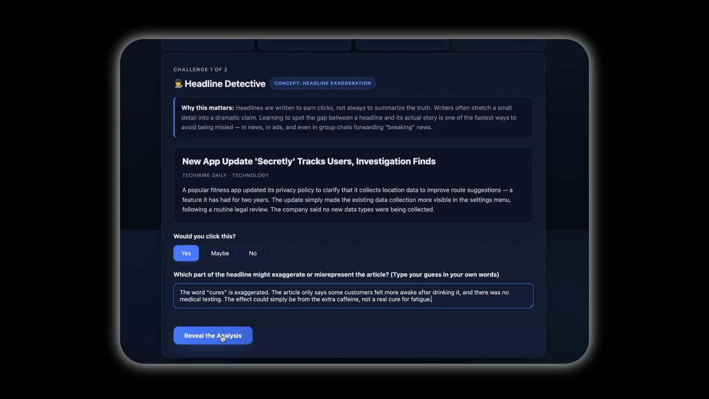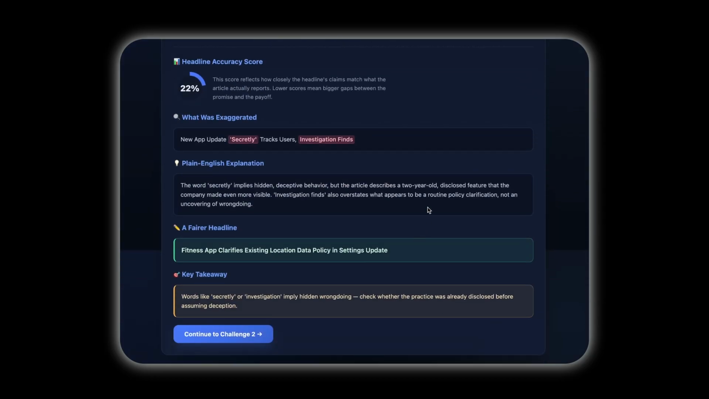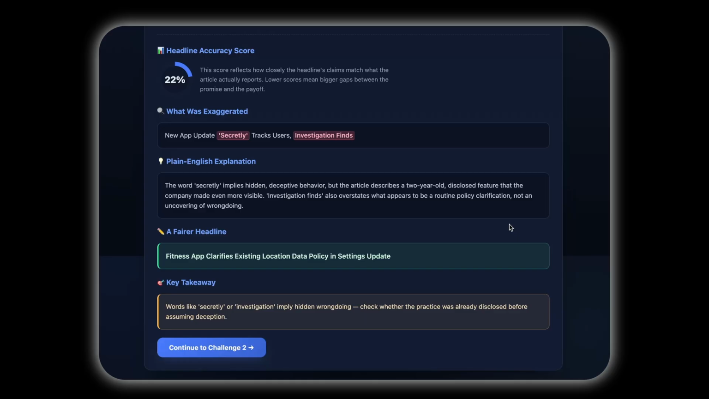Once they submit their answer, the app reveals a detailed breakdown, including a headline accuracy score, highlighted misleading words, a plain English explanation, a fair rewritten headline, and a key media literacy takeaway.